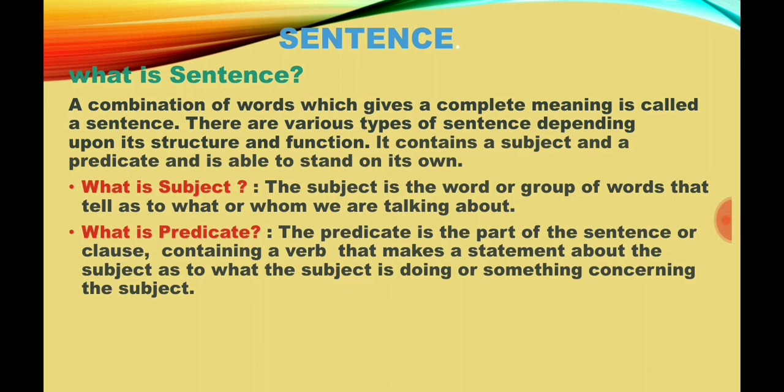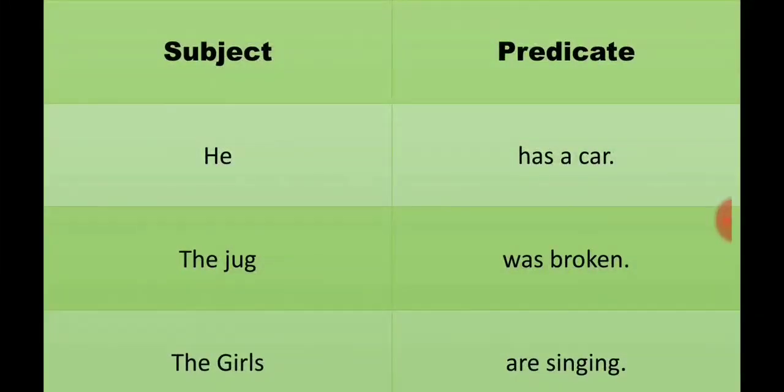The predicate is the part of the sentence or clause containing a verb that makes a statement about the subject, as to what the subject is doing or something concerning the subject. So this is how you can understand what is subject and what is predicate with these examples of subject and predicate.